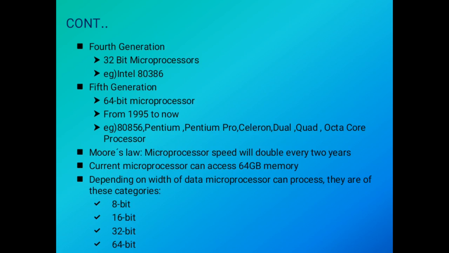Gordon Moore, the co-founder of Intel, gave Moore's law. He said that microprocessor speed will double every 2 years. Current microprocessors can access 64 GB memory. Imagine, first generation is 4 KB memory, now 64 GB memory. That is the evolution that we have concluded. Depending on the width of the data a microprocessor can process, they are of these categories: 8-bit, 16-bit, 32-bit and 64-bit.